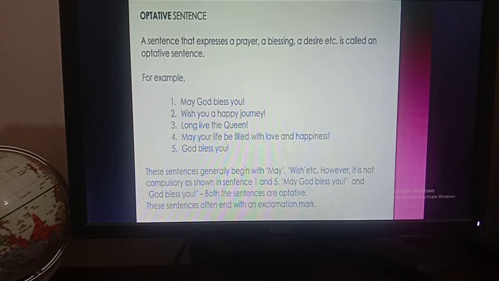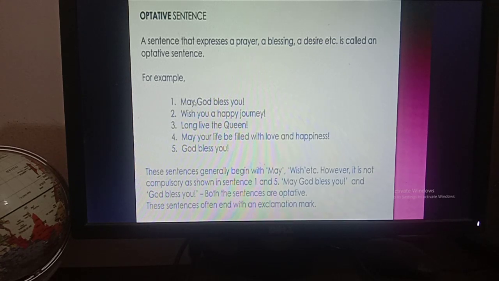So these sentences generally begin with "may", "wish", etc. Generally, not always. However, it is not compulsory, as shown in sentences 1 and 5. May God bless you in sentence number 1 and God bless you in sentence number 5. Both the sentences are optative.